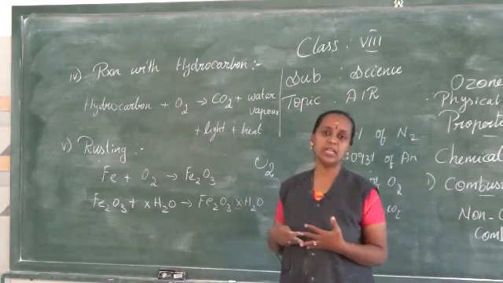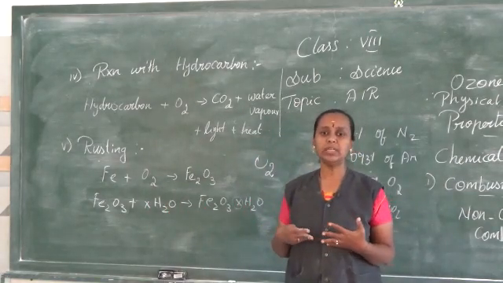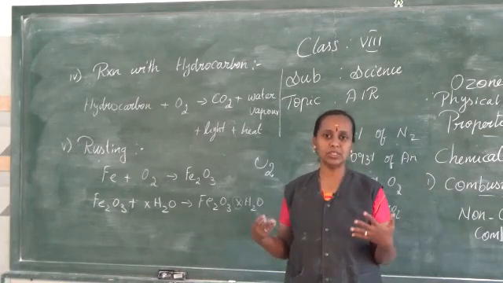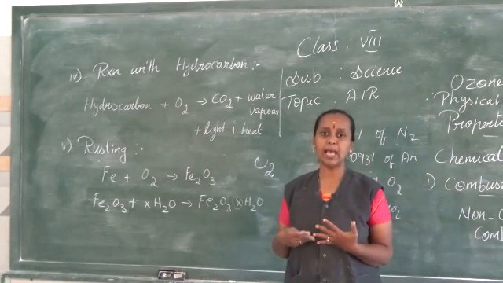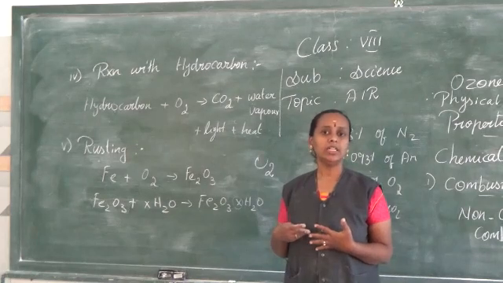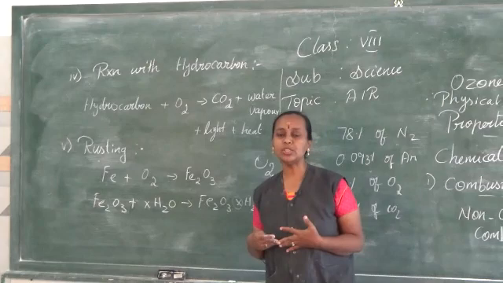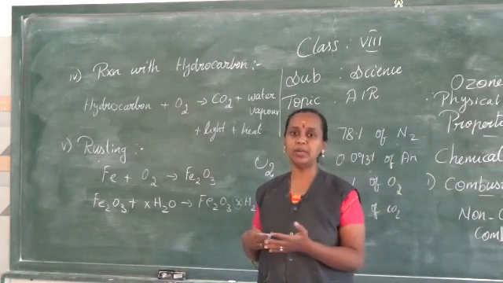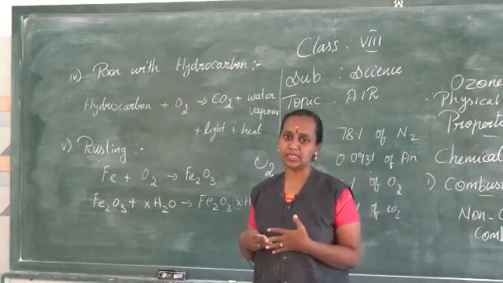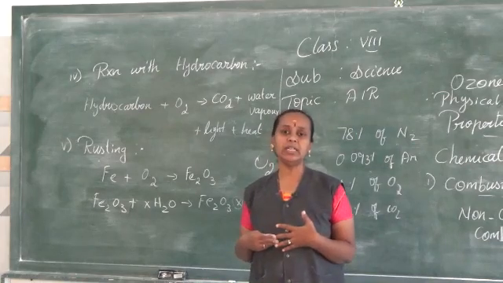The second part we studied about the occurrence. We know that in the earth, wherever we go, oxygen is present. It is present in air, land and water. It is present as diatomic molecules in the air as O2, and ozone is also present in the upper atmosphere, which protects from the UV rays of the sun. So these are things we studied in the occurrence.